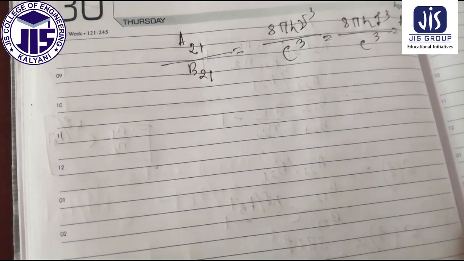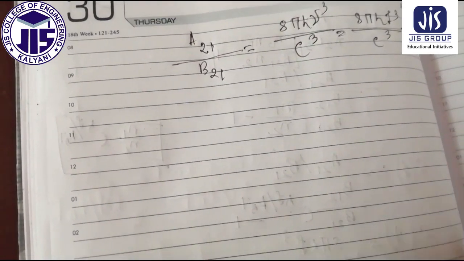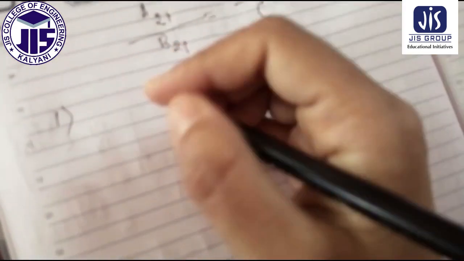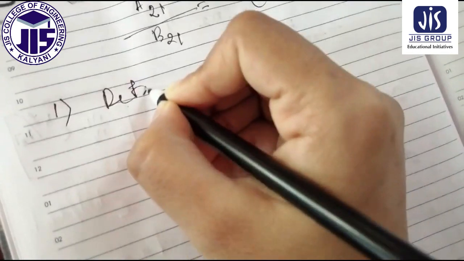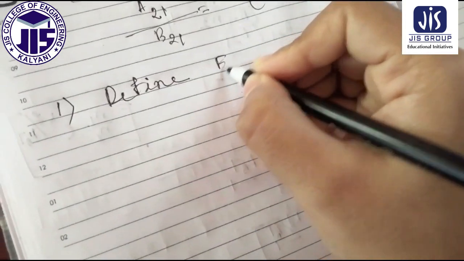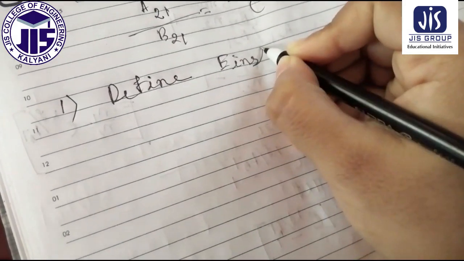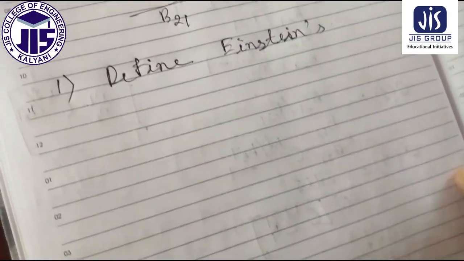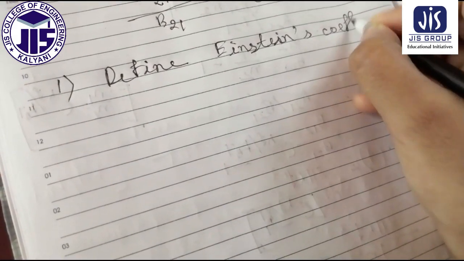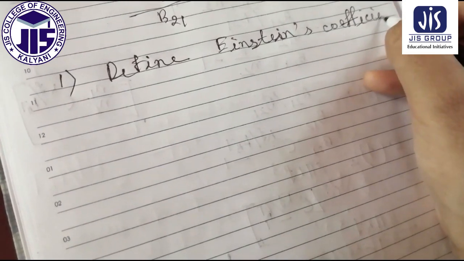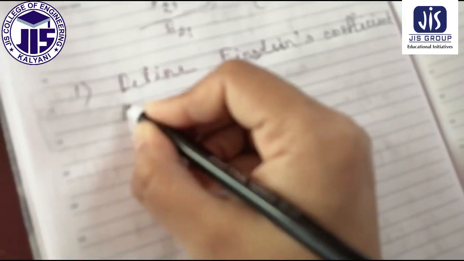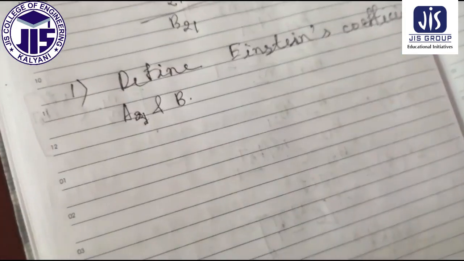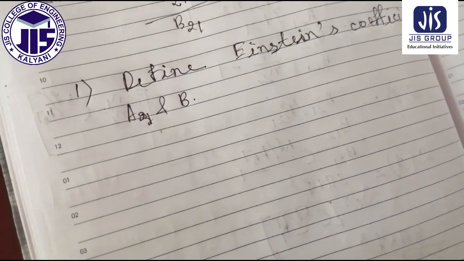And there is one assignment for all of you. First question, you must write down, define Einstein's coefficient A and B. There is a definition also.